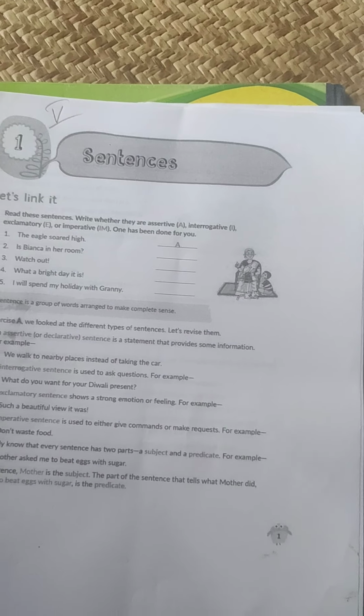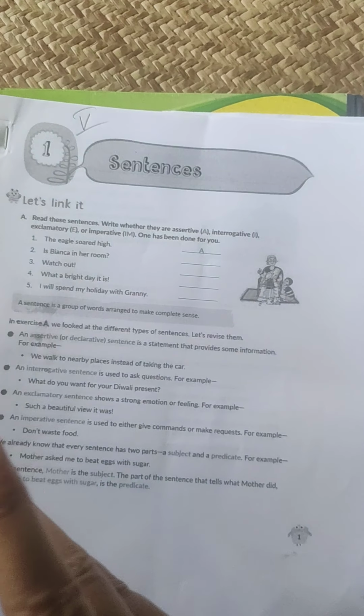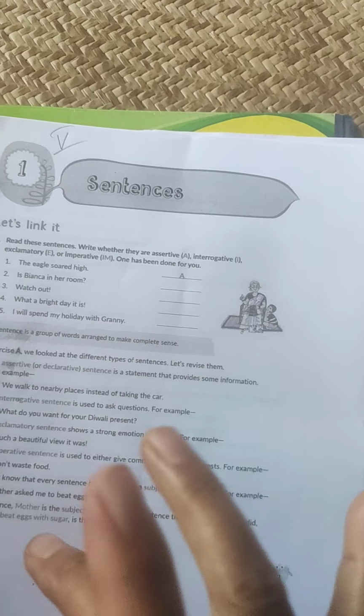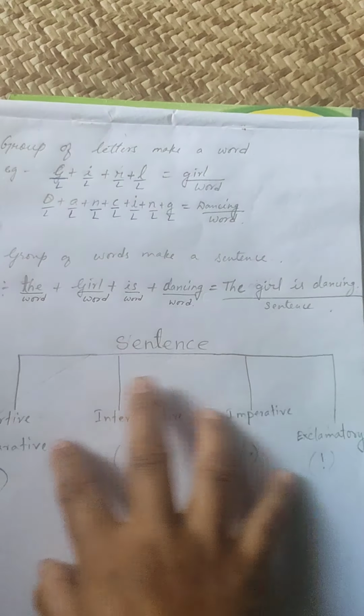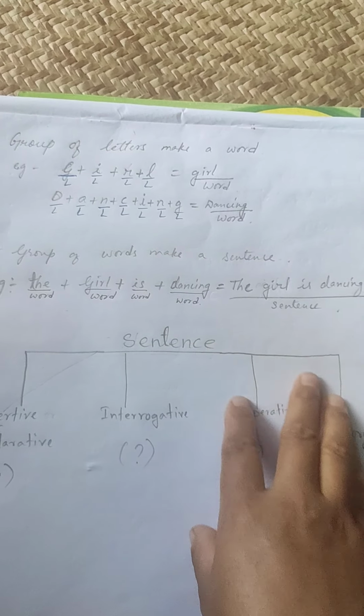Okay? So get it clear? Assertive, interrogative, imperative, exclamatory. There are 4 kinds of sentences. Sentences are divided into 4 kinds.